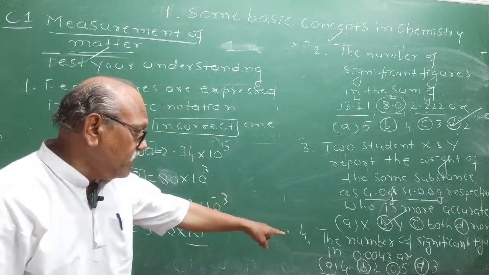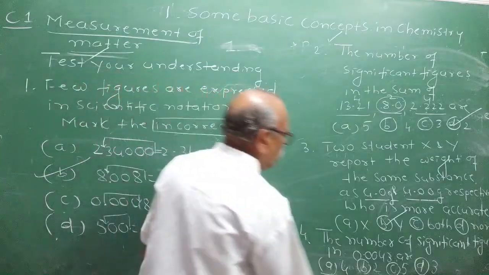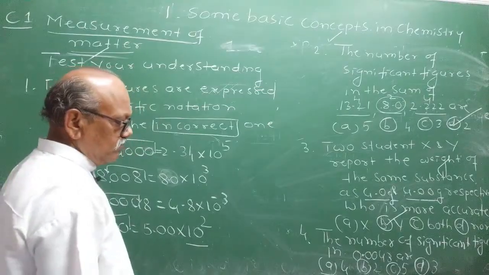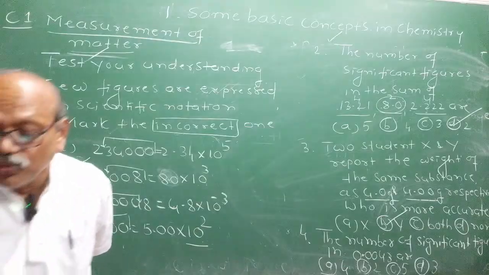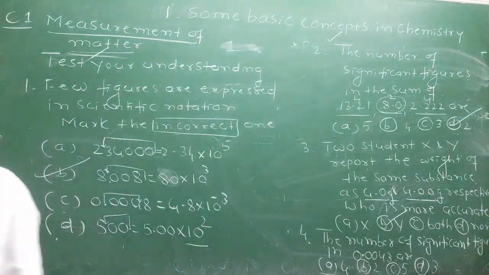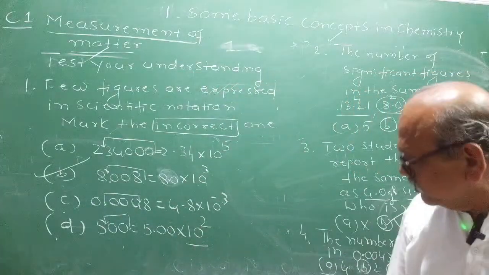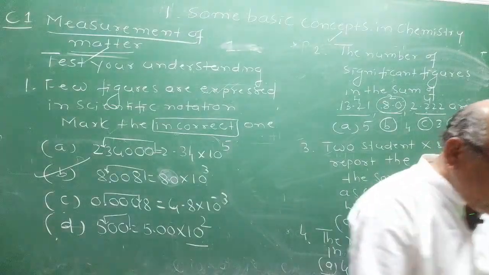Observe. Check the rule. Apply the rule. That is a very important thing. You must learn the application of the rule.